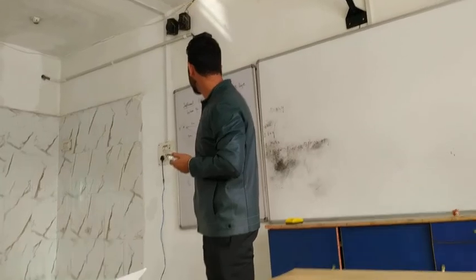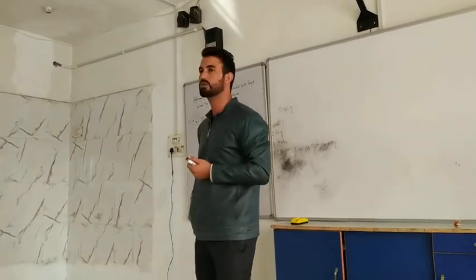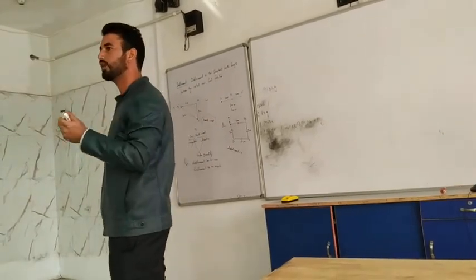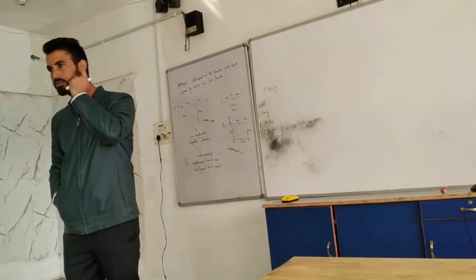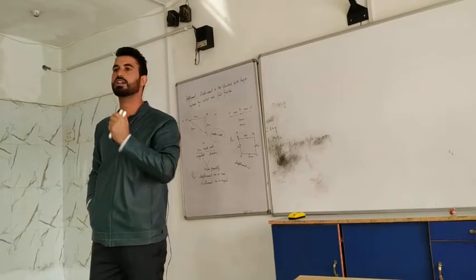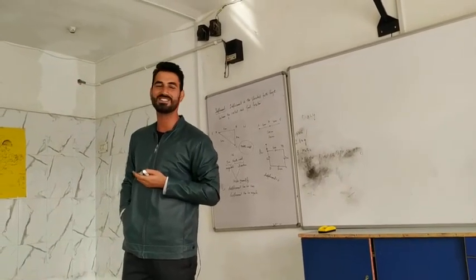So the next was distance and displacement. What is distance? It is the total path length from the initial point to the final point. And what is displacement? The shortest path length. I'm finishing here, but I'm giving you a situation.